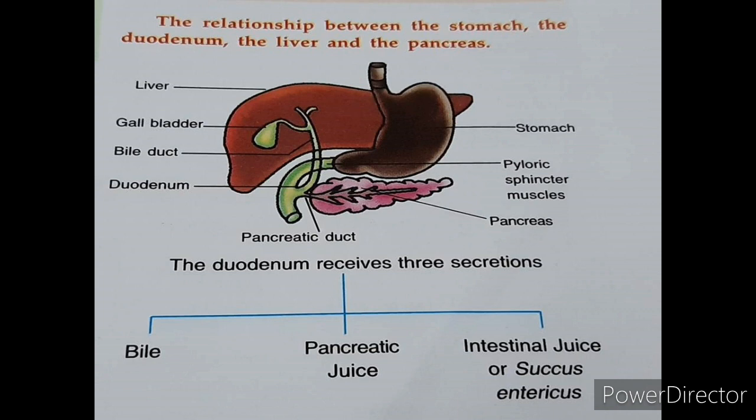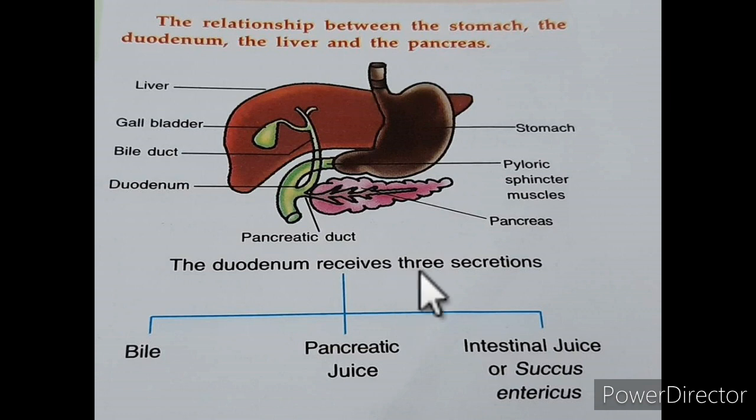Now, see this, the relationship between the stomach, the duodenum, the liver and the pancreas. The duodenum, what is duodenum? Duodenum is the upper part, C-like structure of the small intestine which is connected with the stomach. It is the upper part of the small intestine. And this duodenum receives three secretions. Bile from where? From the liver. Pancreatic juice from where? Pancreas, the organ pancreas. And intestinal juice or succus entericus from the small intestine.